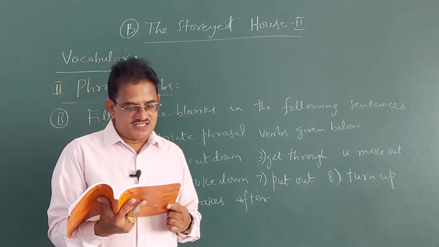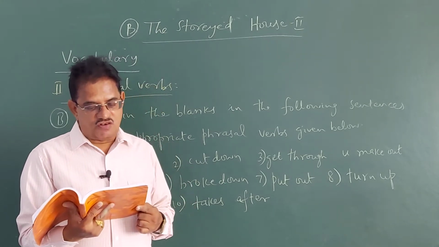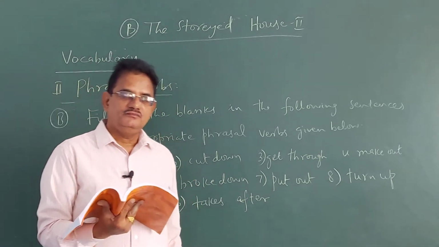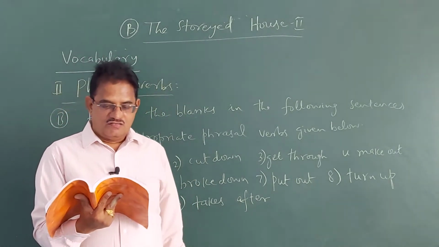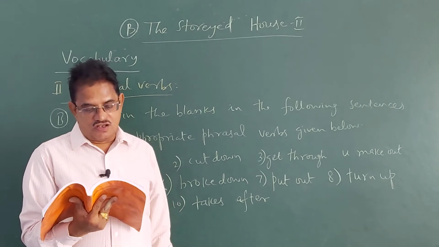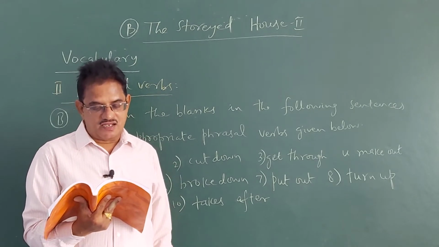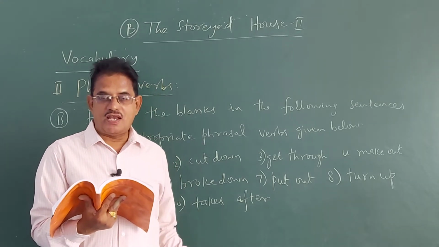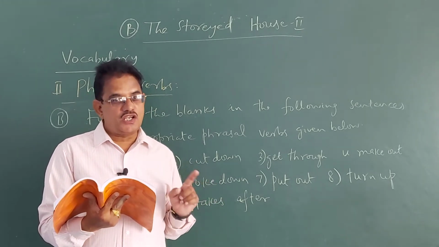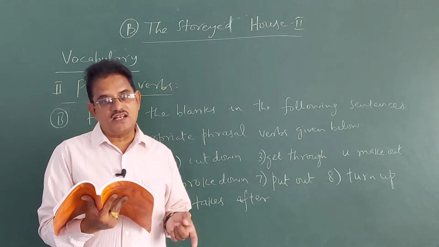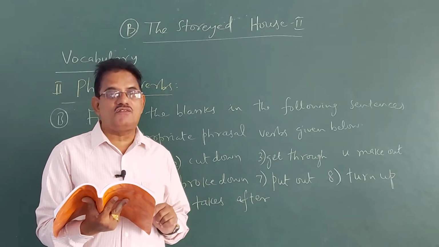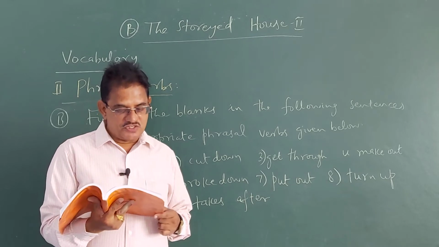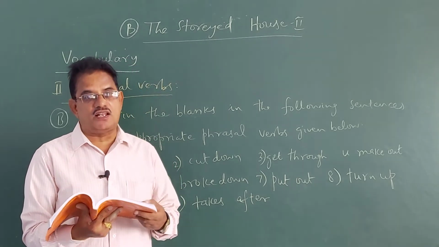First sentence, let us see. Ramesh made a mistake for which his officer dashed an explanation. What is the appropriate phrasal verb to be used there in the blank? Call for. Ramesh made a mistake. Made is past tense. So you cannot write call for here. You have to write the past tense form of the phrasal verb call. So called. Ramesh made a mistake for which his officer called for an explanation.